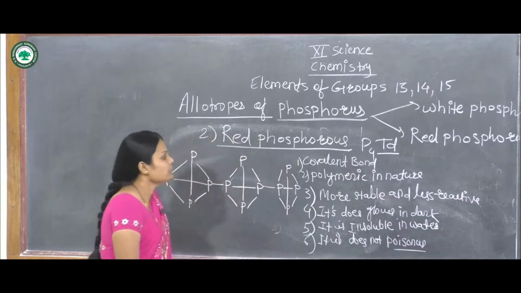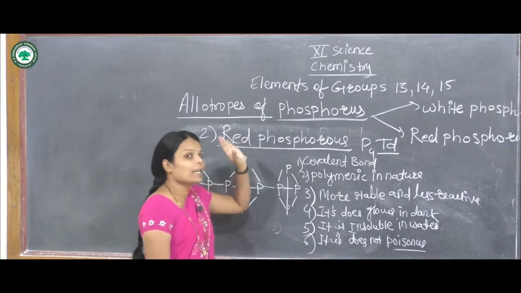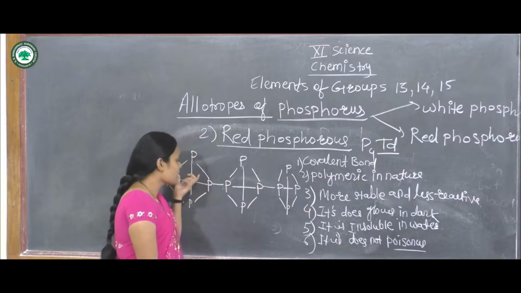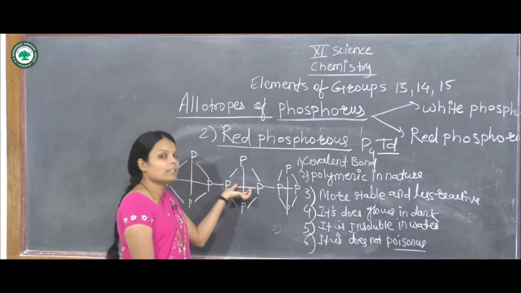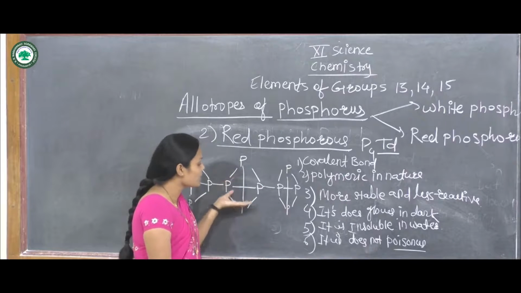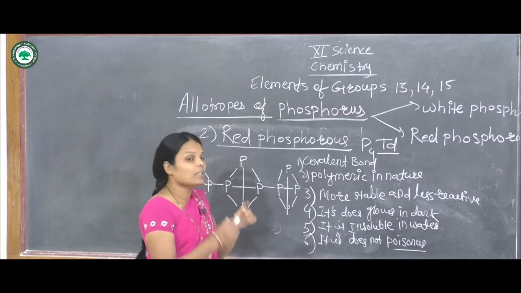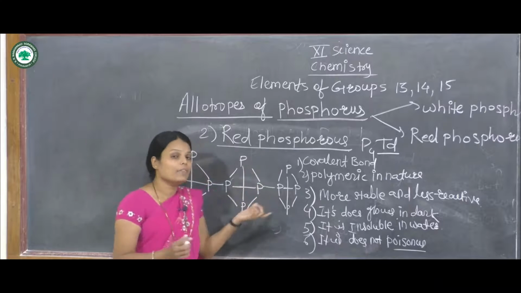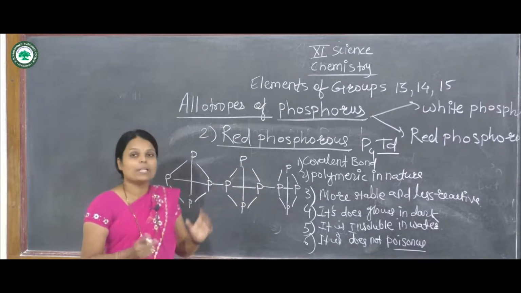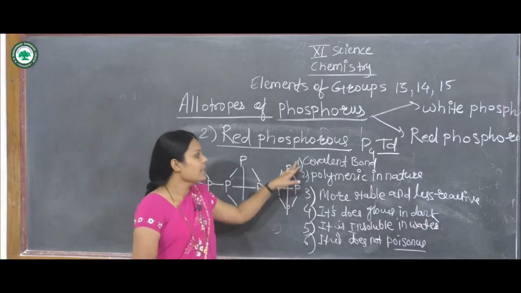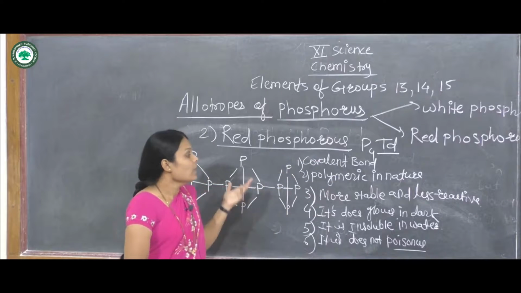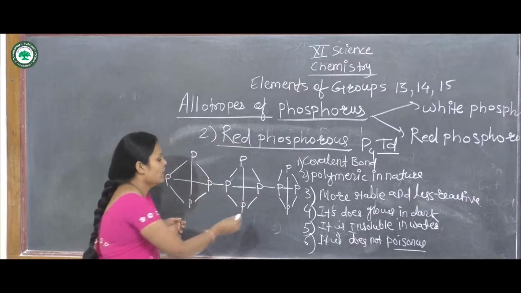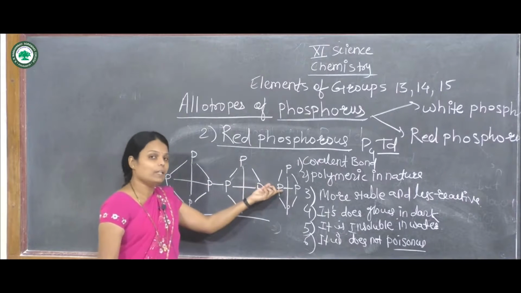This is red phosphorus. Its structure is P4 tetrahedral. One tetrahedral structure is linked to another, and the second is linked to the third, meaning linkages are formed in red phosphorus. In red phosphorus, the phosphorus to phosphorus bonds are covalent bonds. It is polymeric in nature, meaning polymers are formed.